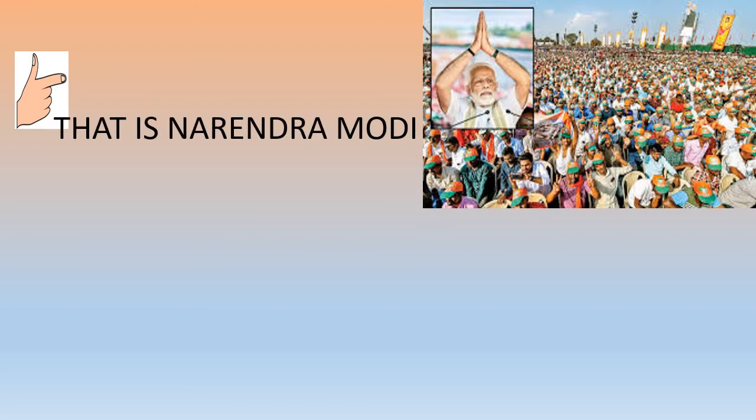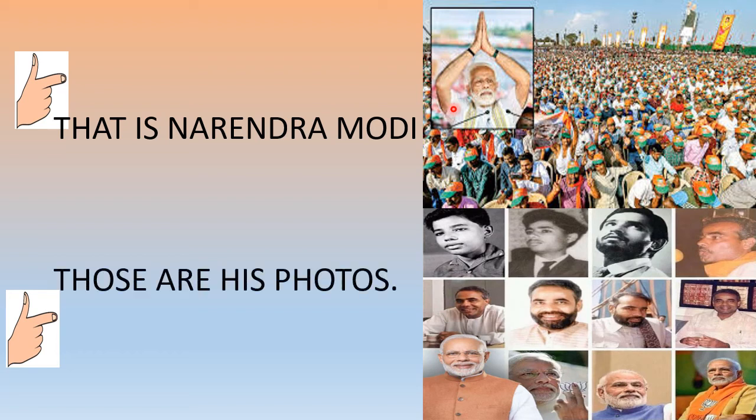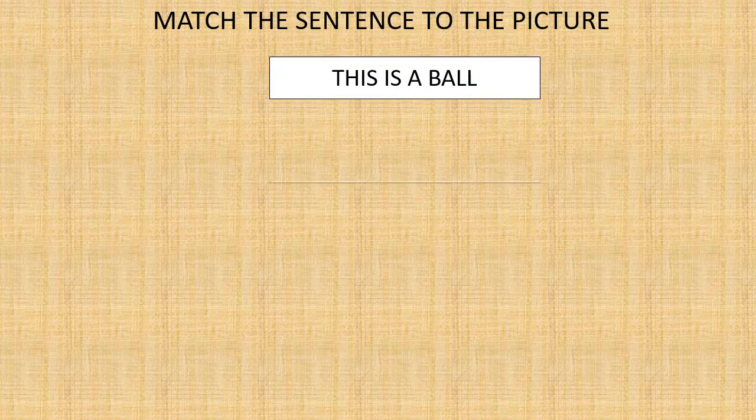Just see this. Who is this? That is Narendra Modi. If you are standing here and telling or talking to him or seeing him, this is Narendra Modi. But where is the finger showing? He is far from you. That is Narendra Modi. ये नरेंद्र मोदी जी के तस्वीरें हैं. These are his photos. Those are his photos. Those are his photos.